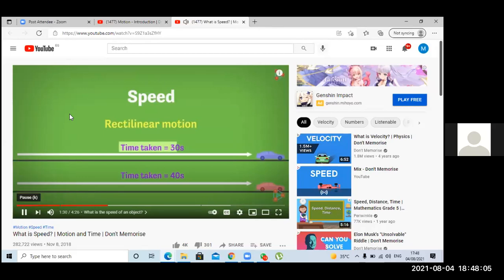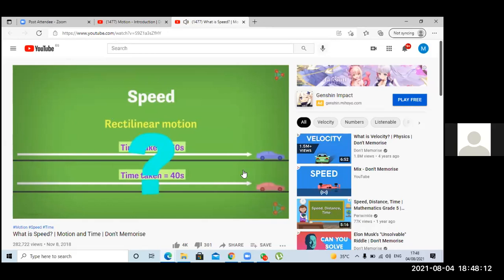Which one of them was moving with greater speed? By intuition, we can say that the blue-colored car was traveling at a greater speed than the red one. Why? Because the blue car covered the same distance in lesser time.